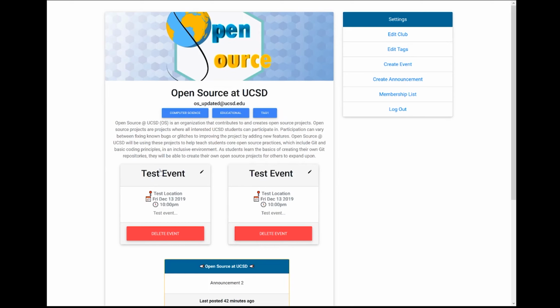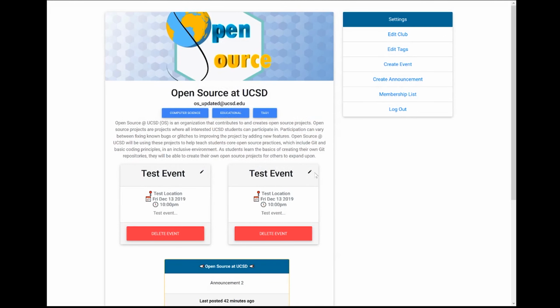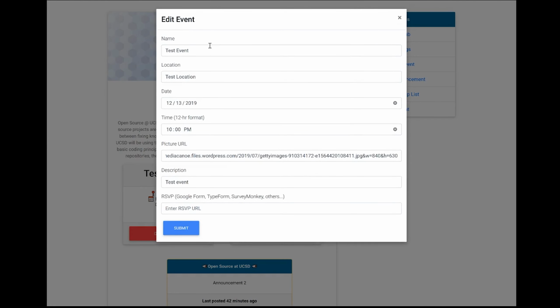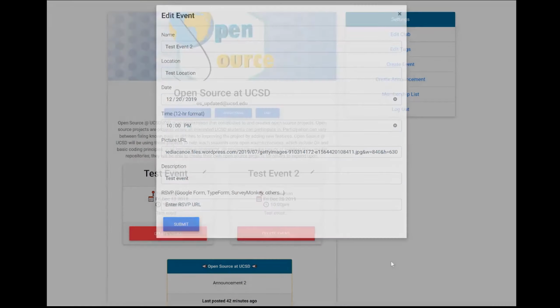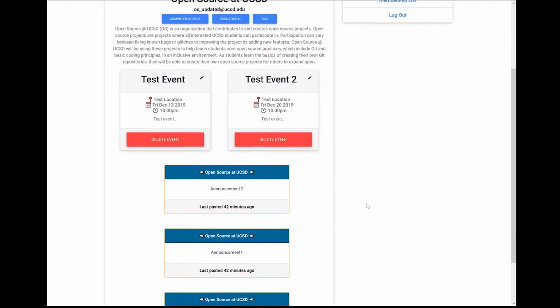And it shows up right here. Test event at this location. If I want to go ahead and edit any of my events, I can go ahead and do that. And let's move this up a week. And we can go ahead and see that all the changes are reflected.